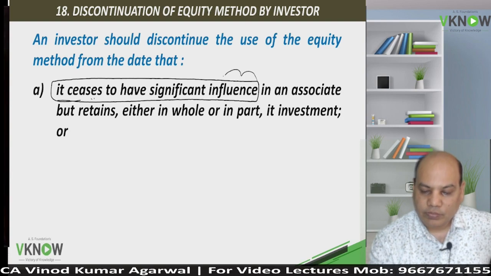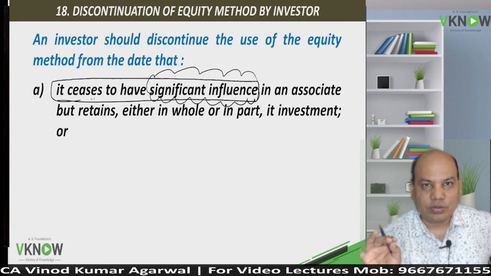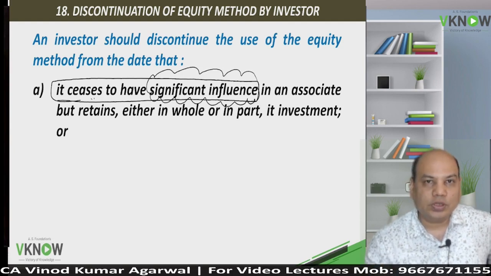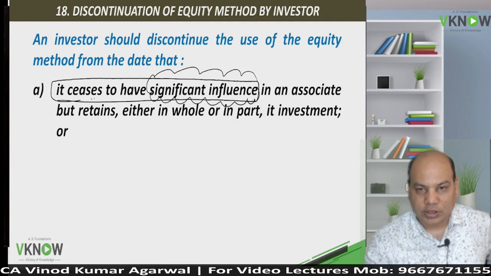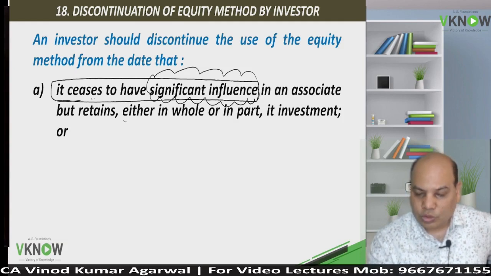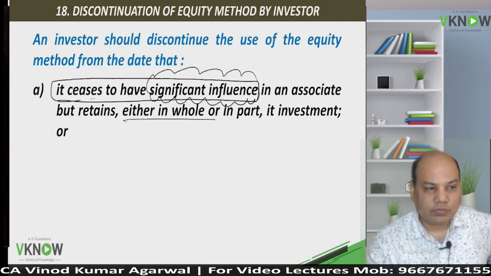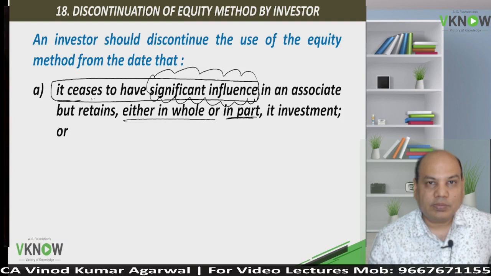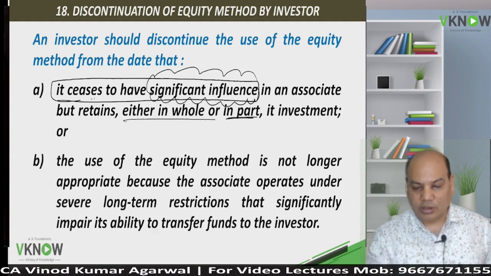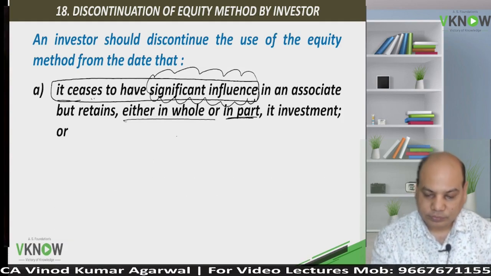The whole accounting standard revolves around this term, significant influence of the investor over the associate. No significant influence, no application of AS23. So how is it possible? You might have sold the entire investment, or you may have sold some part of the investment, but now you don't have significant influence.